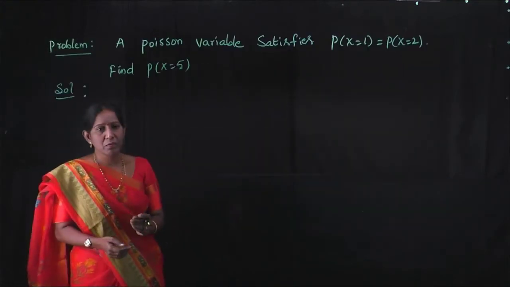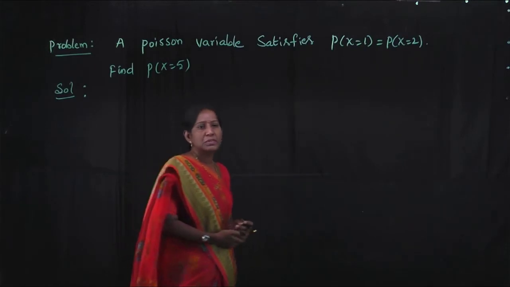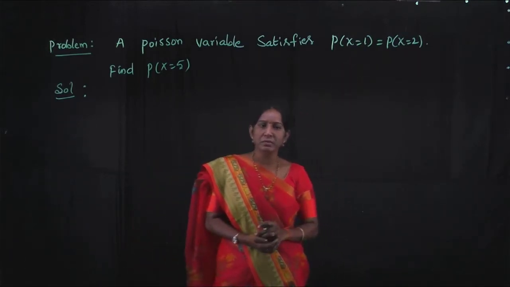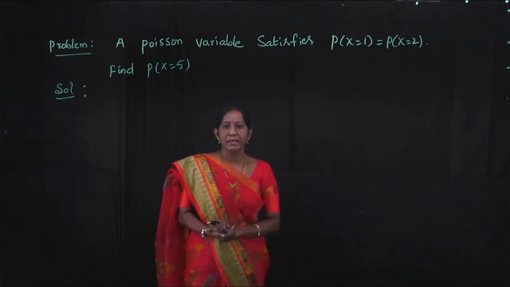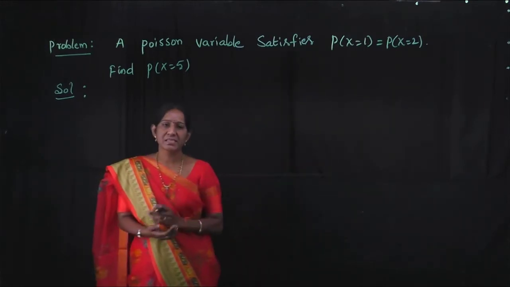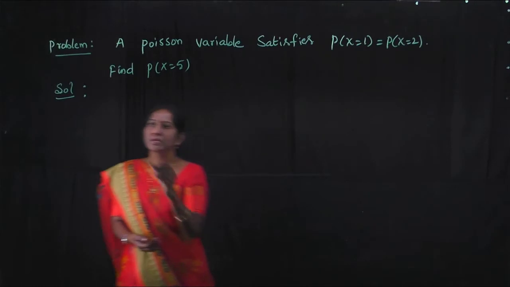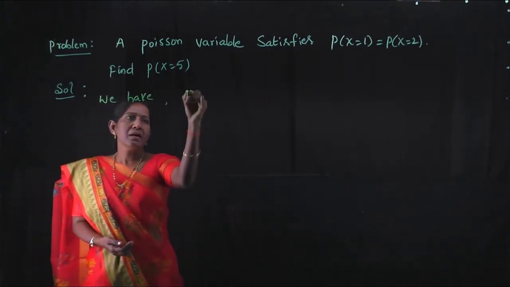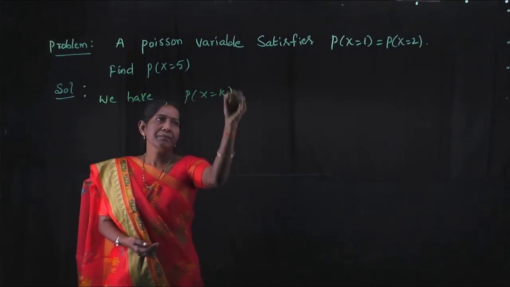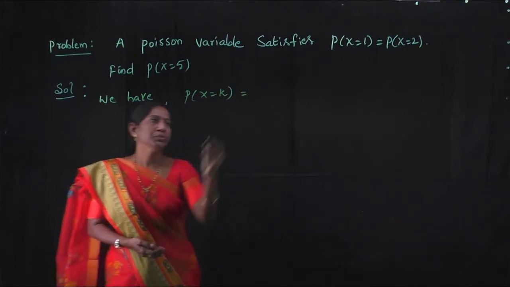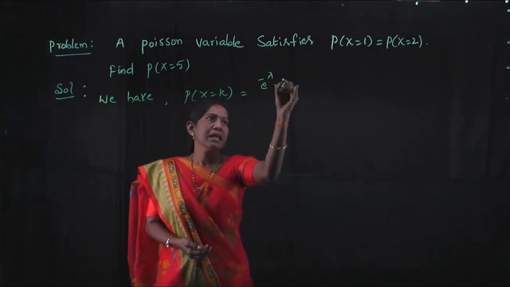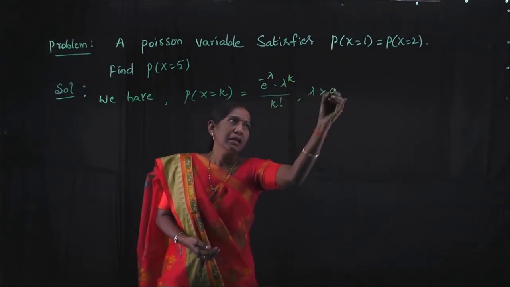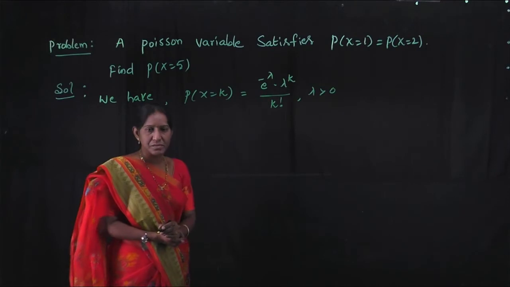See the given problem. A Poisson variable satisfies P of x equal to 1 is equal to P of x equal to 2. Then find P of x is equal to 5. We have P of x equal to k is equal to e to the power minus lambda, lambda power k by k factorial, lambda greater than 0.